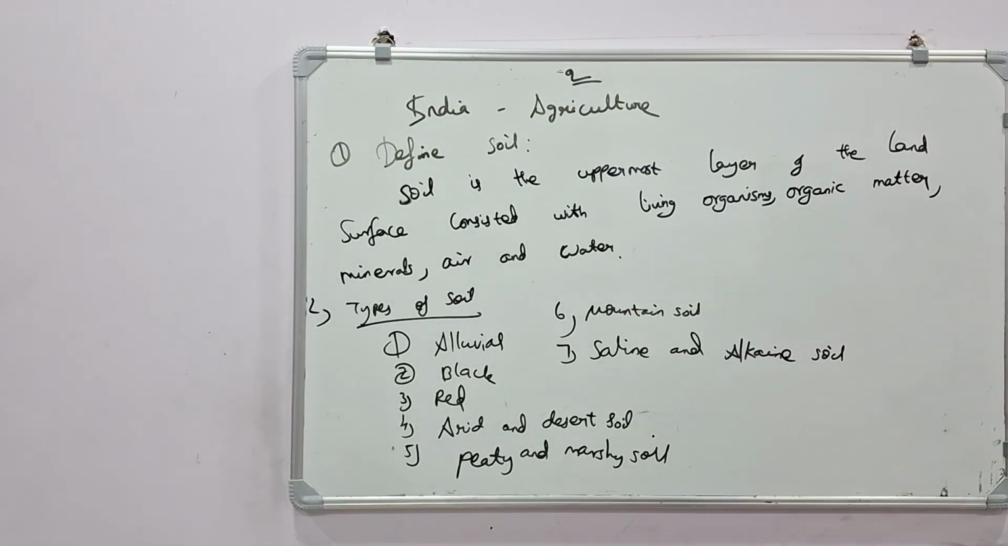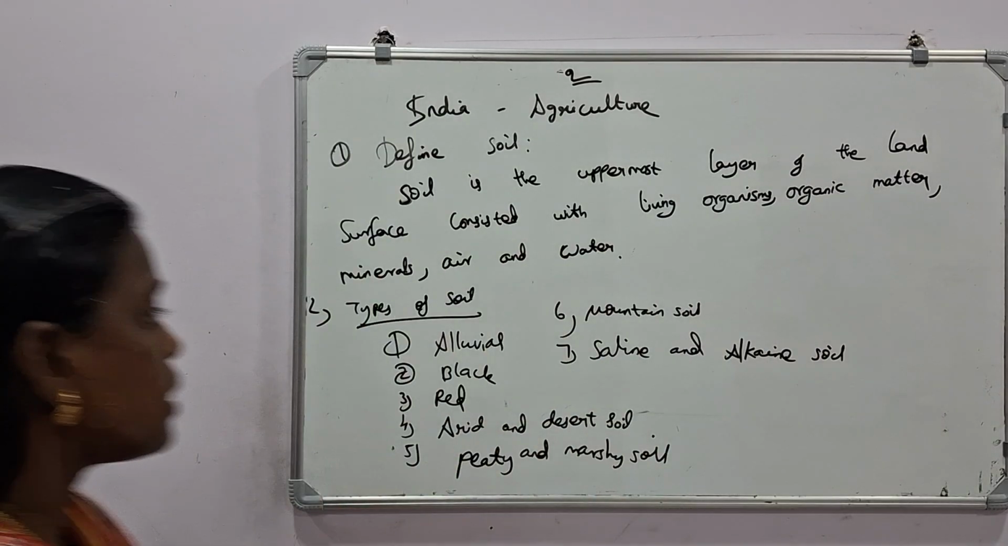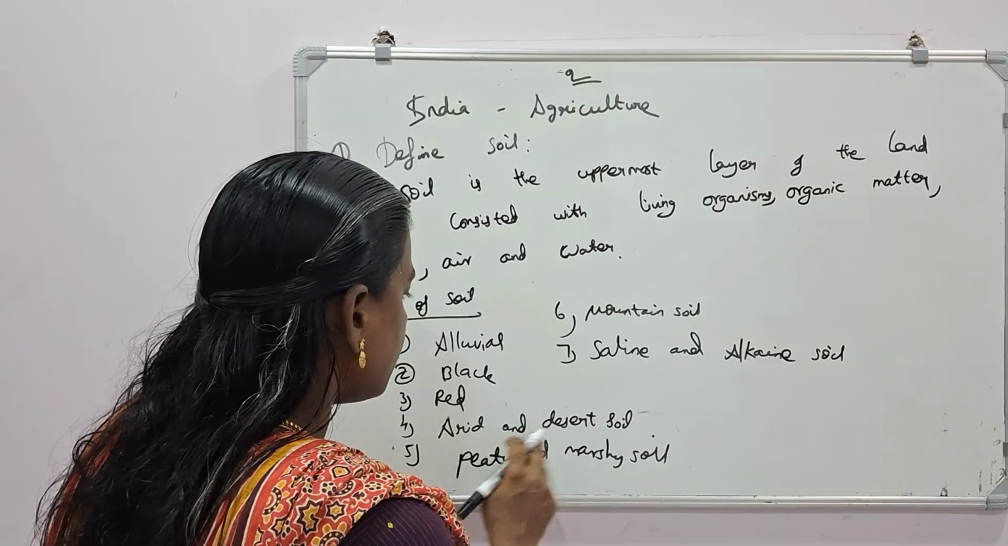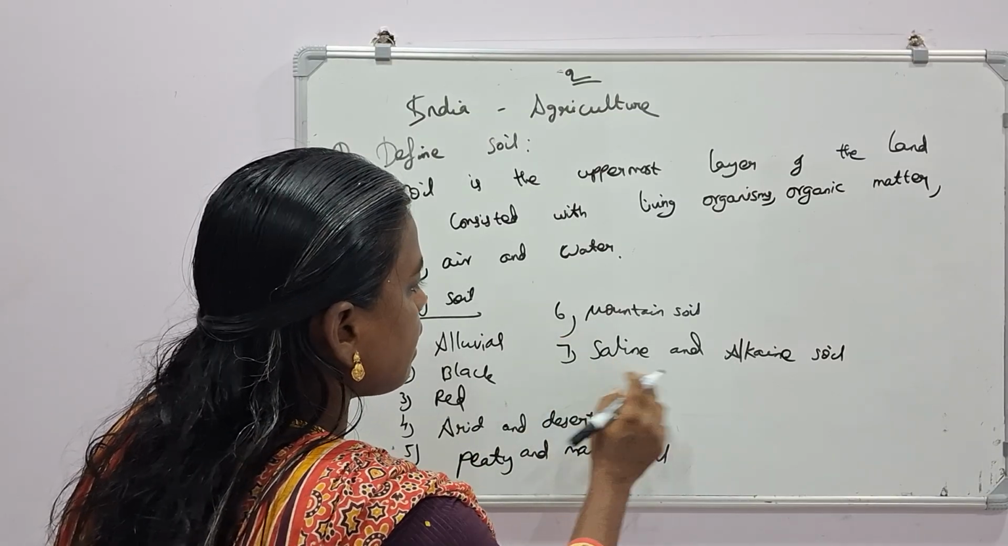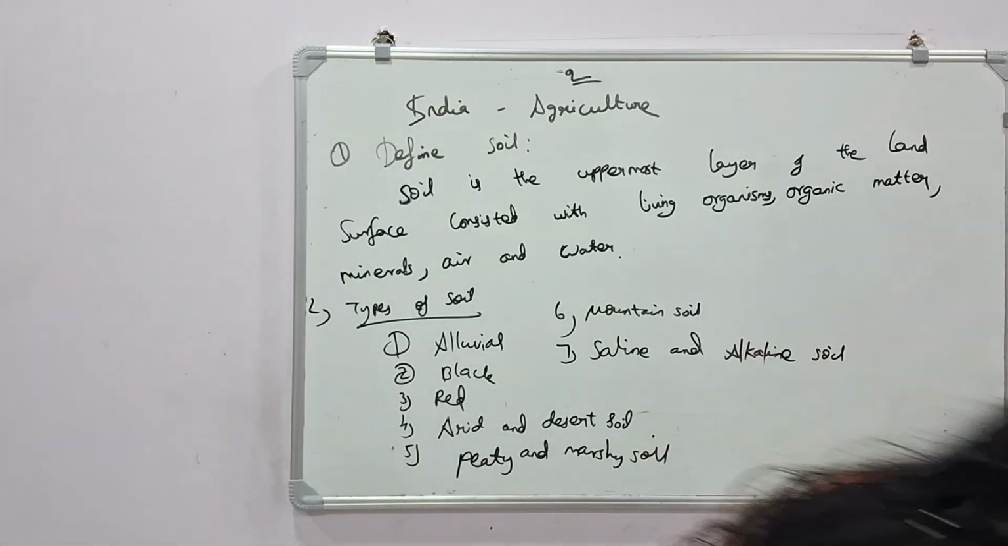So these are the types of soil: alluvial, black, red soil, arid and desert soil, peaty and marshy soil, mountain soil, saline and alkaline soil. The next, third one.